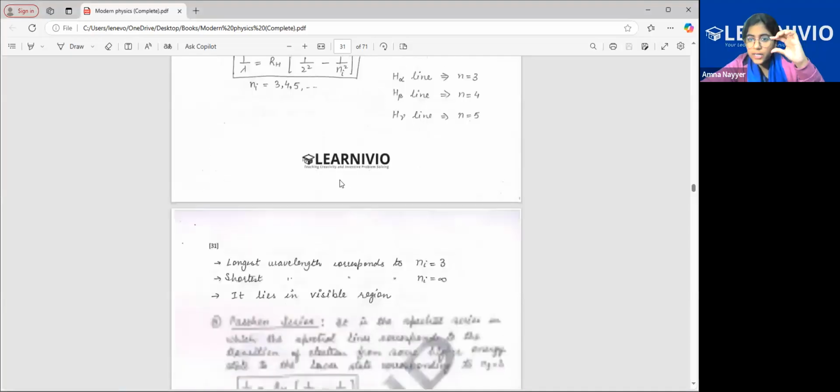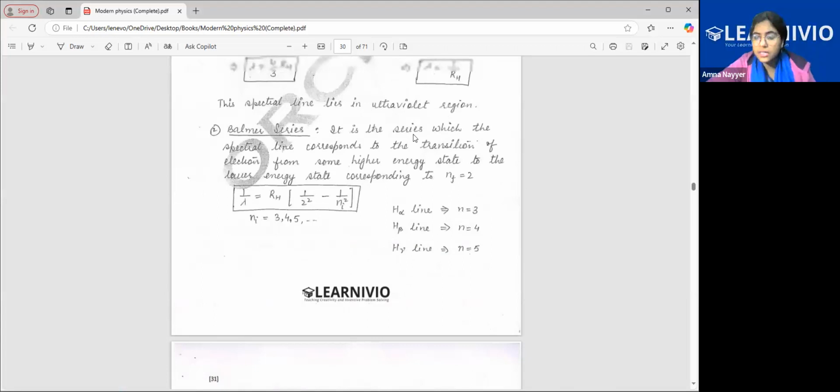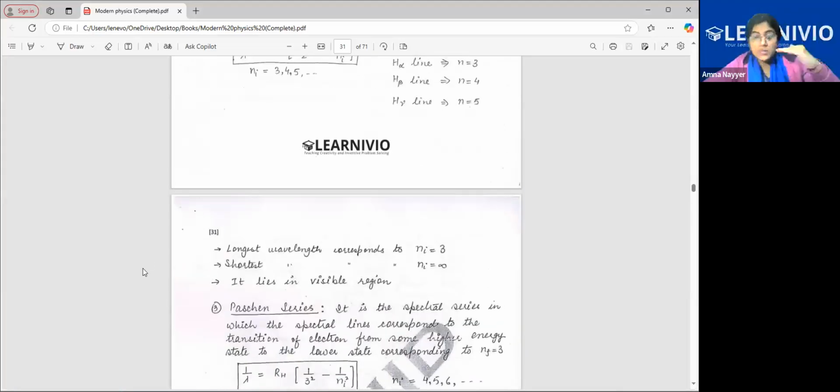To mention, the Lyman series lies in the ultraviolet spectrum. You have studied about EM waves, so this lies in the ultraviolet region. Balmer series lies in the visible. Now in the Paschen series, final level is 3. So this will be the formula. For final we'll take 3 and initial can be anything starting from 4.